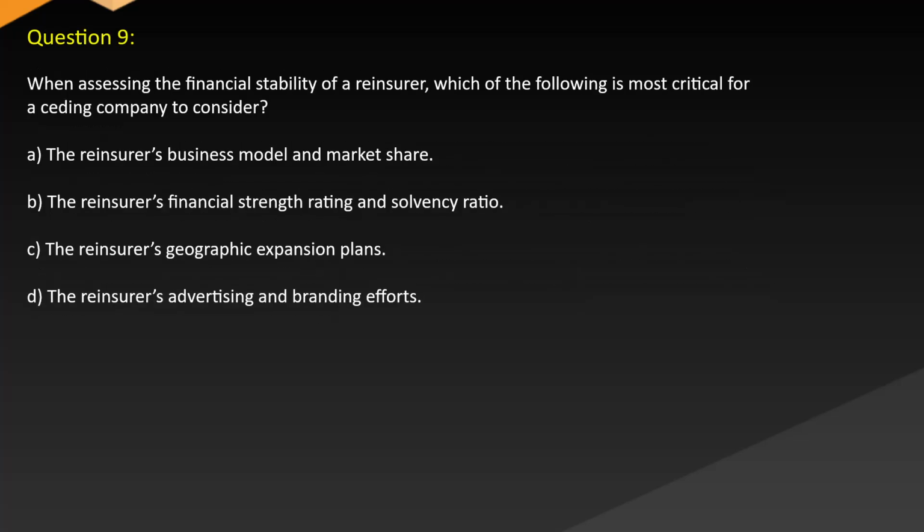Question 9. When assessing the financial stability of a reinsurer, which of the following is most critical for a ceding company to consider? A. The reinsurer's business model and market share. B. The reinsurer's financial strength, rating, and solvency ratio. C. The reinsurer's geographic expansion plans. D. The reinsurer's advertising and branding efforts.